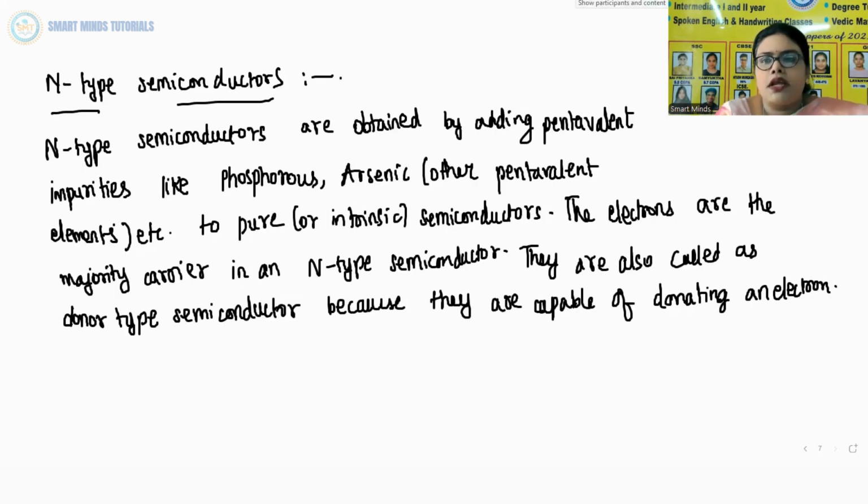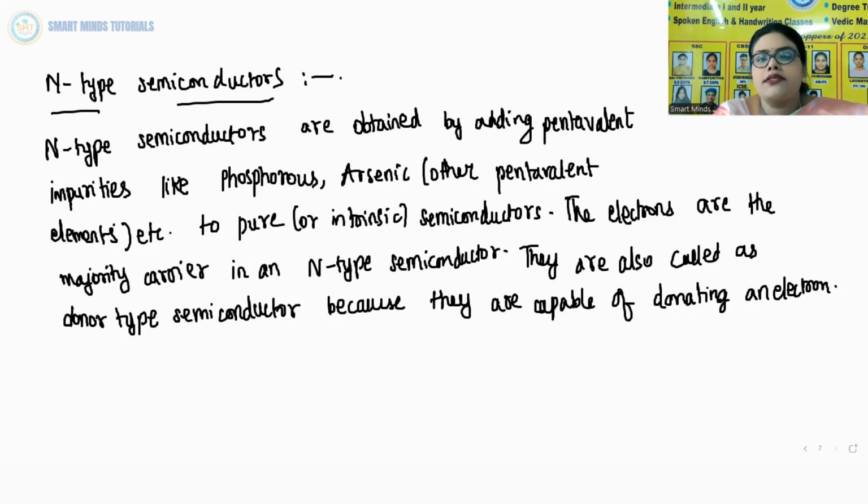Now let us understand what N-type semiconductors are. N-type is a classification of extrinsic semiconductor. When an impurity is added to an intrinsic semiconductor, it becomes an extrinsic semiconductor. Now what kind of impurity you add depends on the type.